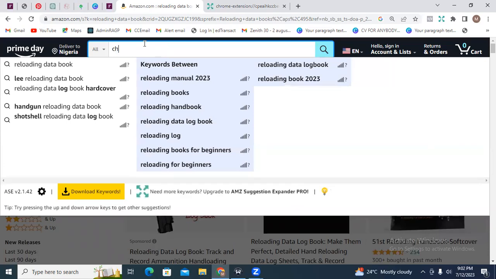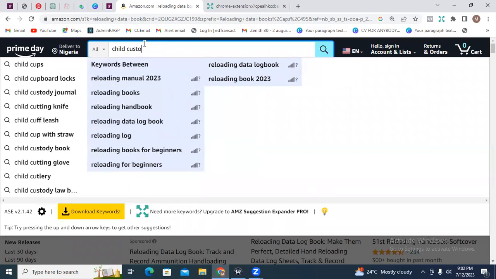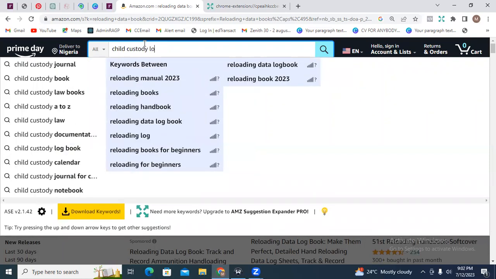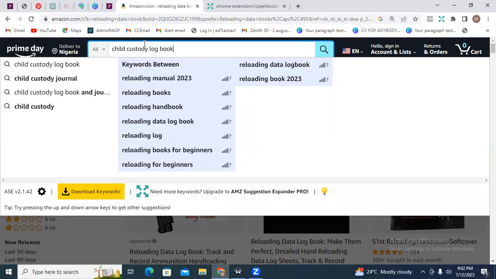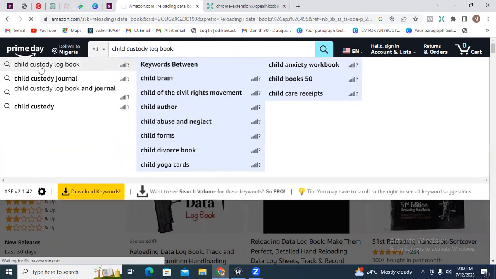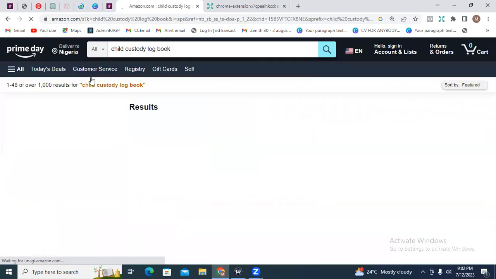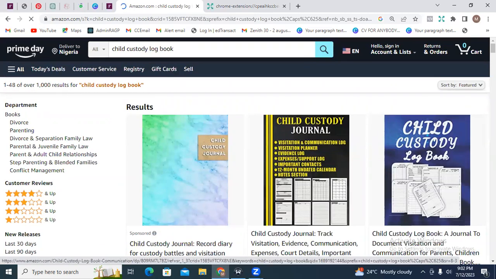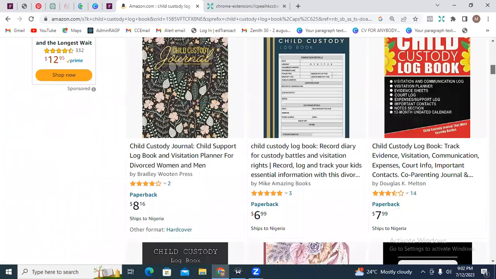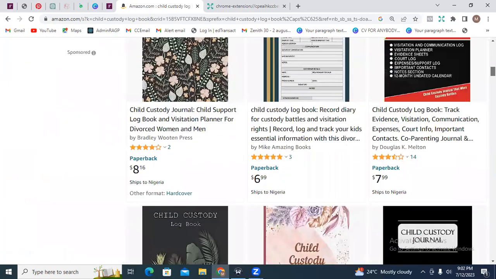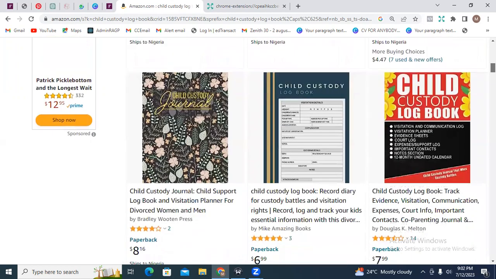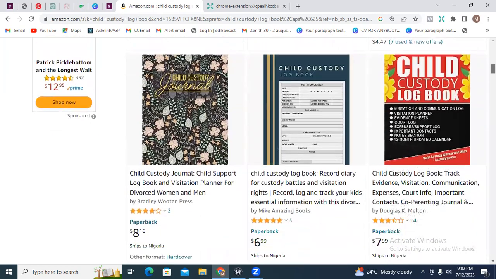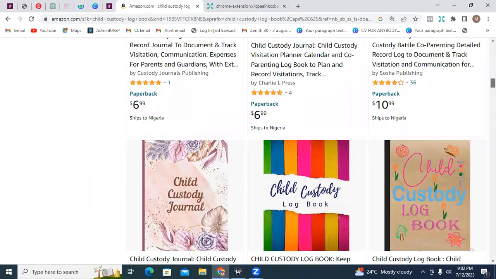All right. So let's look at child custody logbook or child custody journal. Let's look at child custody logbook. Let's see. So we have just over 1,000 results. It's actually still a good place to start. And what you want to do is to go over what you have here. We also have child custody journal, child custody. Okay, so this is actually a very good niche to start with.